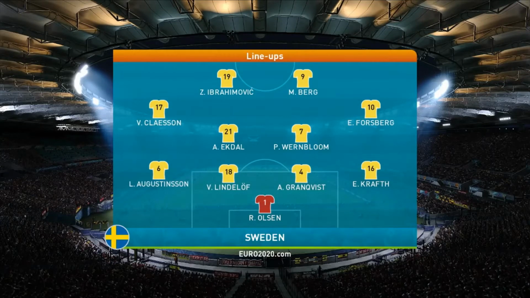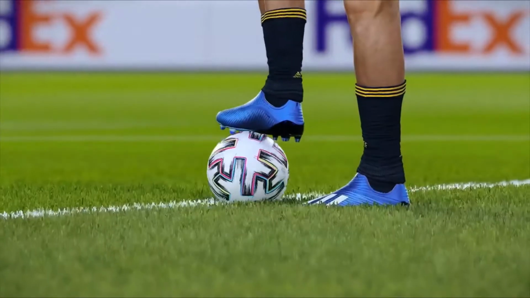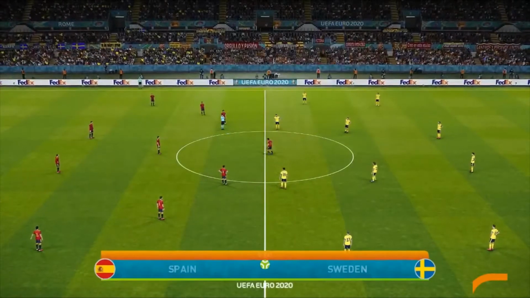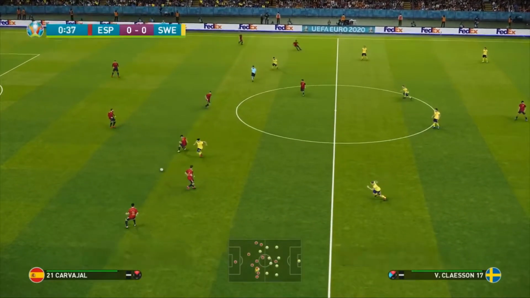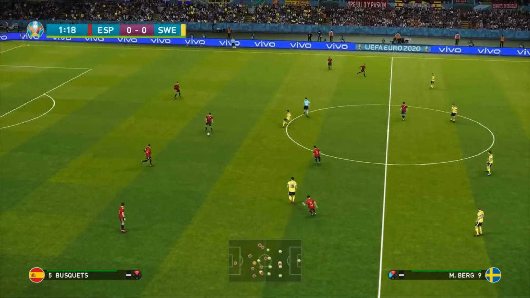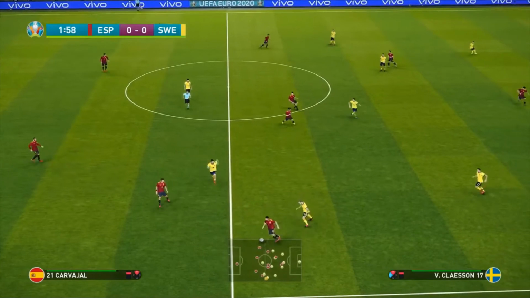As for the Swedes, of course, I said before, Ibrahimovic has been recalled. Marcus Berg, one of their top goal scorers, is in the side as well. Victor Lindelof and Andreas Granqvist are at the back. Of course, Granqvist did very, very well at the World Cup. Had a fantastic tournament. Can he do the same again here in Euro 2020? So, the game is about to kick off. Here we go. Spain versus Sweden to kick off in Group E. It's going to be a very, very interesting game on paper. Both managers are going attacking for this game.